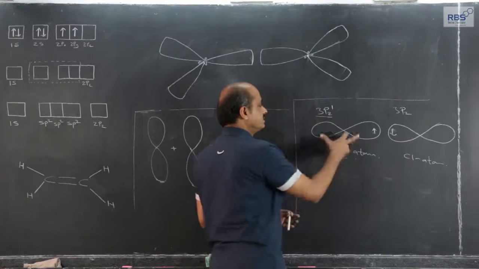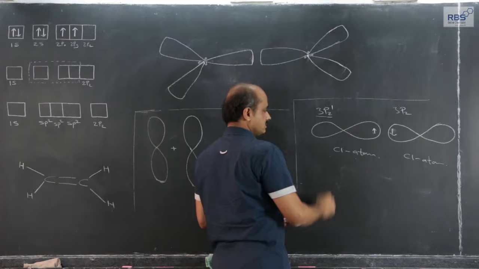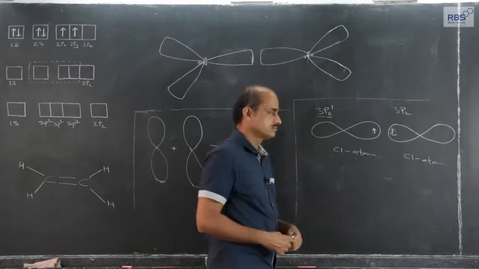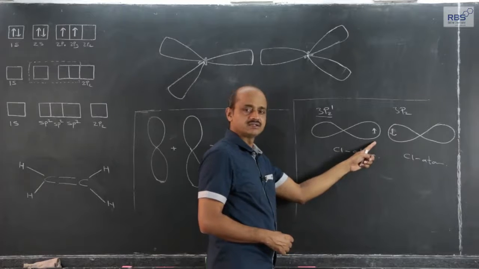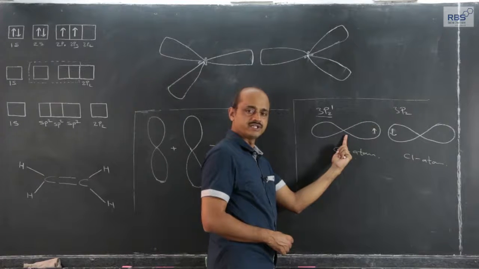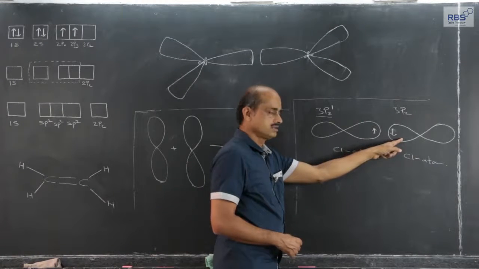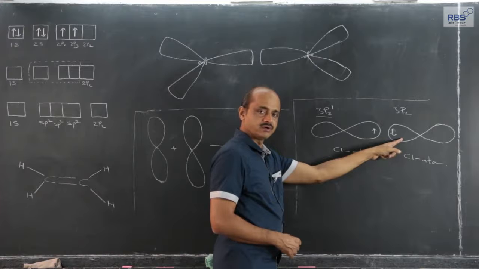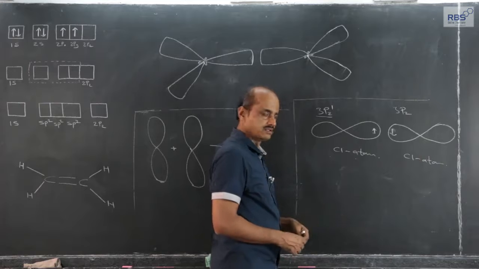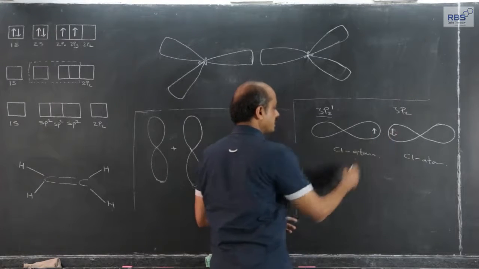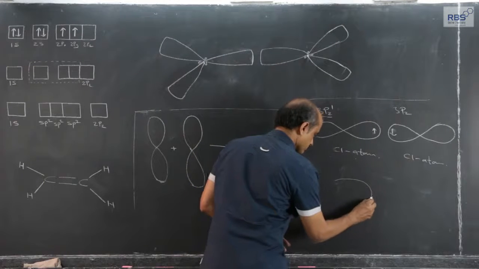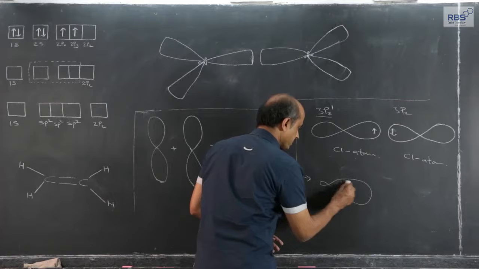The condition is that the spins of the electrons are opposite: if this one has a clockwise spin electron, the 3pz atomic orbital of the other chlorine atom should have an anticlockwise spin electron. When these two atomic orbitals overlap, I can show it in this manner. Sharing of an electron pair takes place.